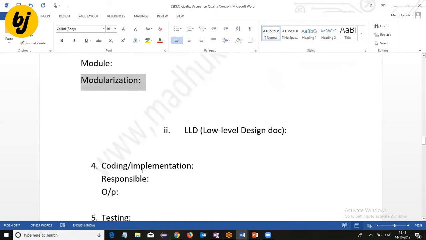Next, we have the low-level design documents. What type of information do they describe? For every module, there will be an individual low-level design document.